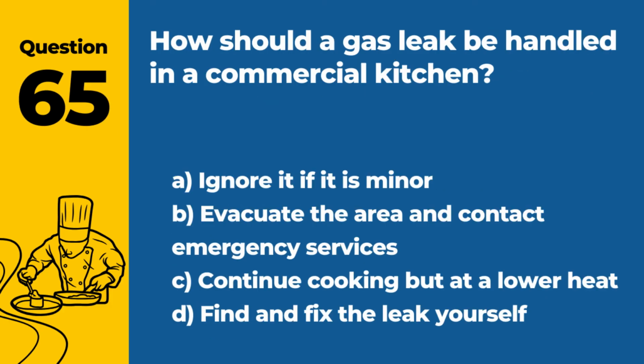Question 65. How should a gas leak be handled in a commercial kitchen? A. Ignore it if it is minor. B. Evacuate the area and contact emergency services. C. Continue cooking but at a lower heat. D. Find and fix the leak yourself. Answer: B. Evacuate the area and contact emergency services. Safety is the top priority in the event of a gas leak.